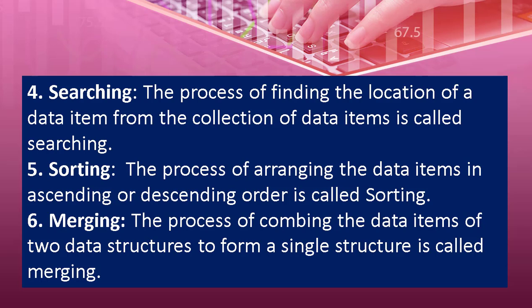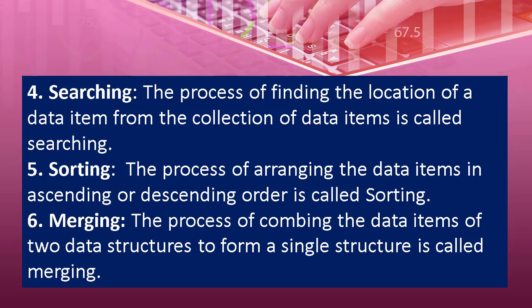The other operation on linear data structure is sorting. It is the process of arranging the data items in ascending or descending order. So the elements are there, but not arranged in proper order, and you arrange them in a proper order.